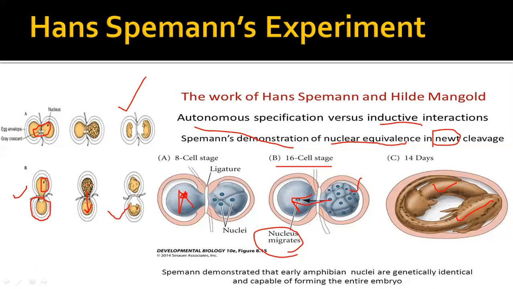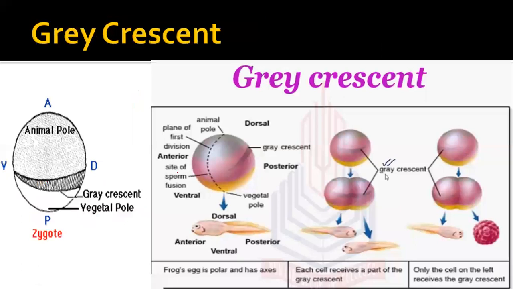But on the other side, where no gray crescent was found, there was just the belly portion. Belly portion means there's just tissue over there, no organs, incomplete, no organ development. And on the other side, where the gray crescent and the nucleus were present, complete development of the organism is done. It means that the gray crescent is also important.